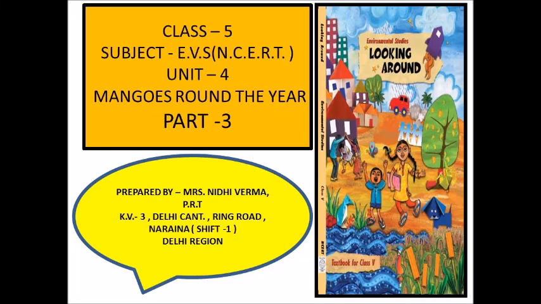Today I am present with subject EVS NCERT of class 5, unit 4, Mangoes Round the Year. Today we are doing the last and the final part 3. We will start with a beautiful poem based on food. As you all know, food is one of the basic needs we have already discussed in part 1 of this chapter. So let us enjoy this lyrical poem.